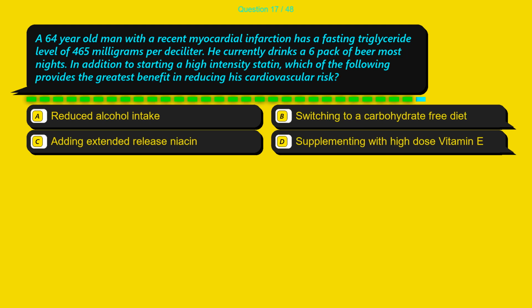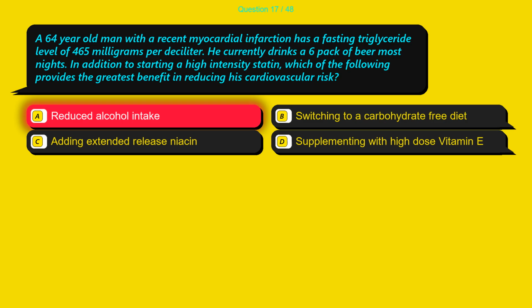Question 17. A 64-year-old man with a recent myocardial infarction has a fasting triglyceride level of 465 mg per deciliter. He currently drinks a 6-pack of beer most nights. In addition to starting a high-intensity statin, which of the following provides the greatest benefit in reducing his cardiovascular risk? Option A, reduced alcohol intake. Option B, switching to a carbohydrate-free diet. Option C, adding extended-release niacin. Option D, supplementing with high-dose vitamin E.